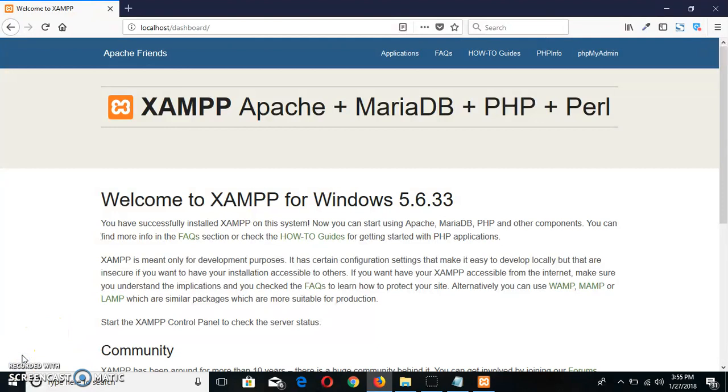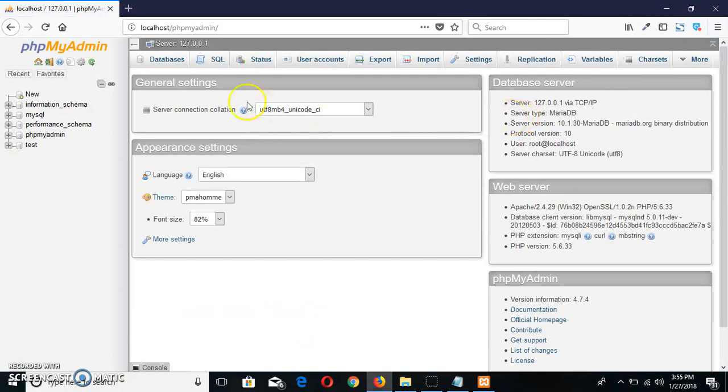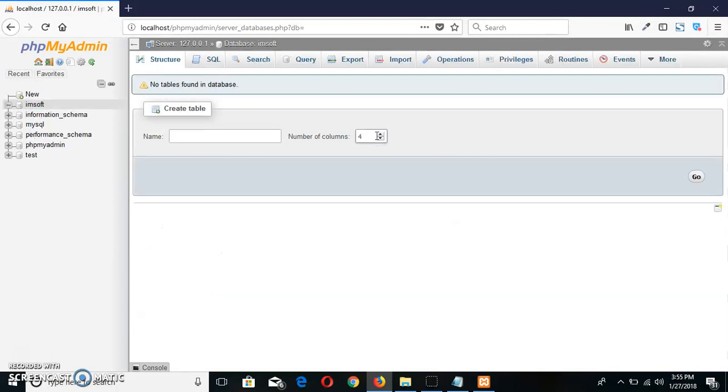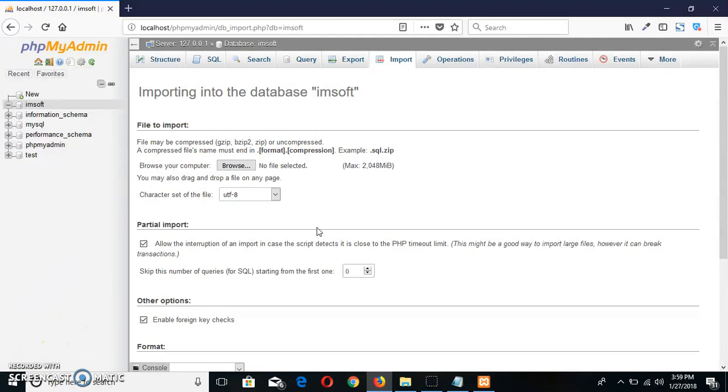Now it's time for the Imsoft installation and configuration. First of all, let's import the database. Click on the phpMyAdmin link. Click on databases. Create a database, for example Imsoft, click create and then click on the import button. The database file is included in the zip file which you downloaded from ThemeForest. Let's extract it and import it.